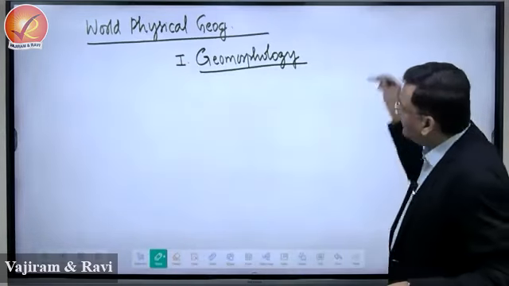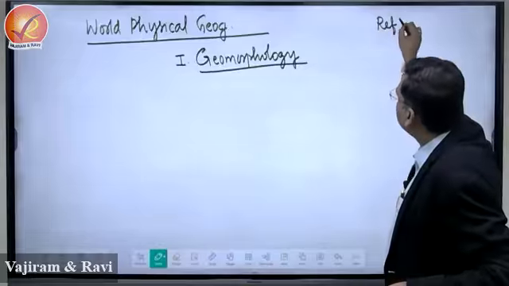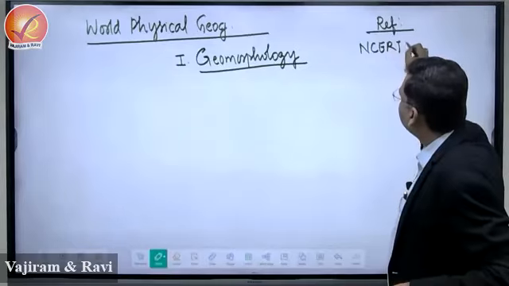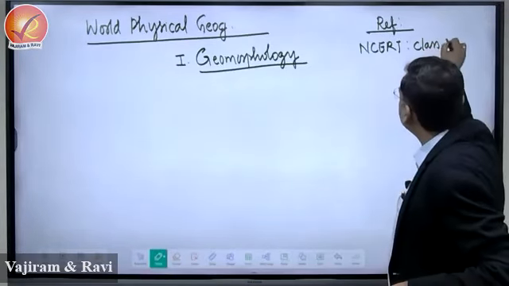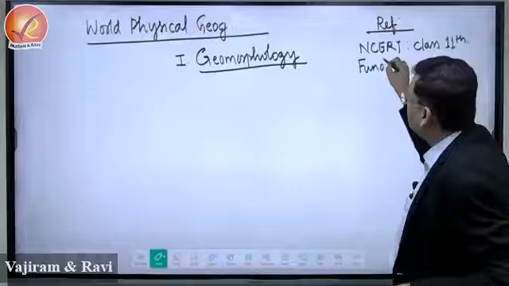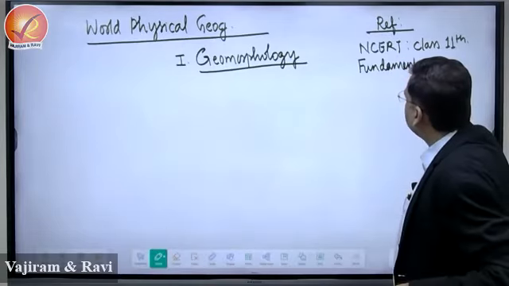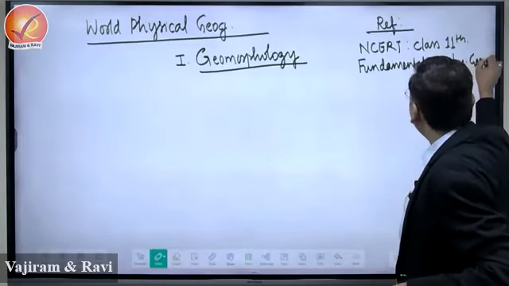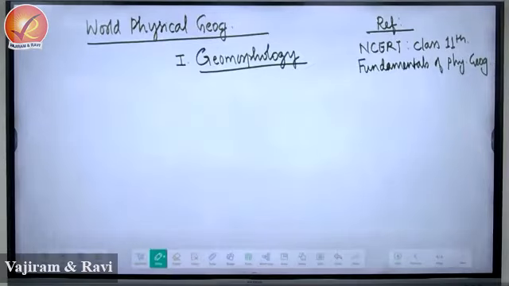Now for this topic, the references will be NCERT class 11th, Fundamentals of Physical Geography.